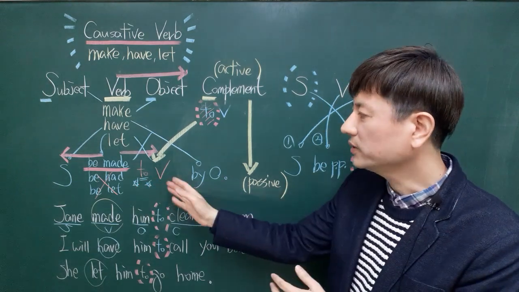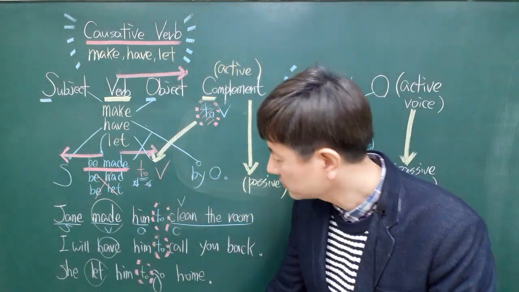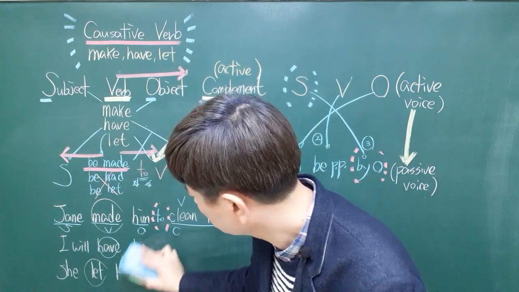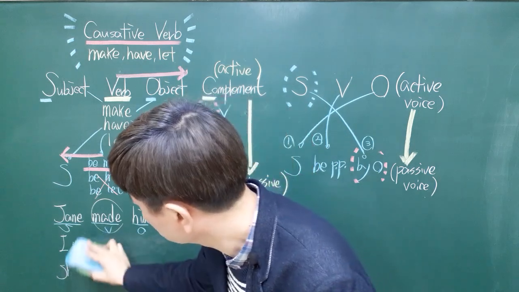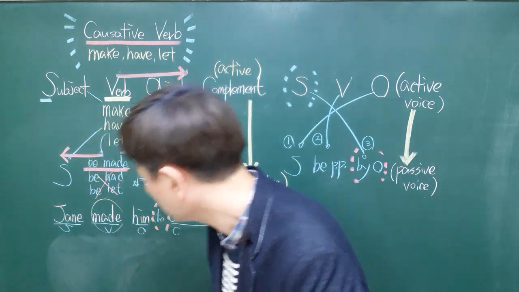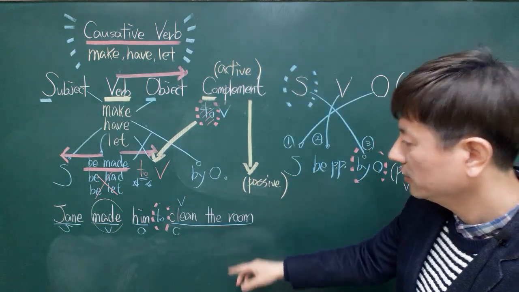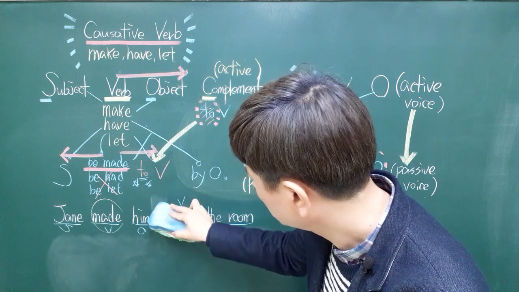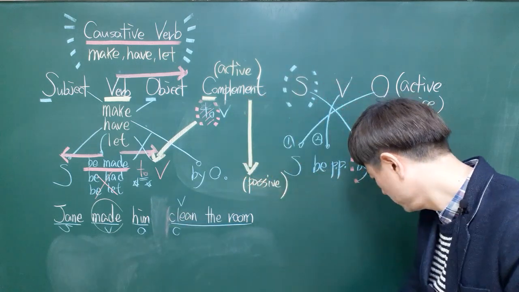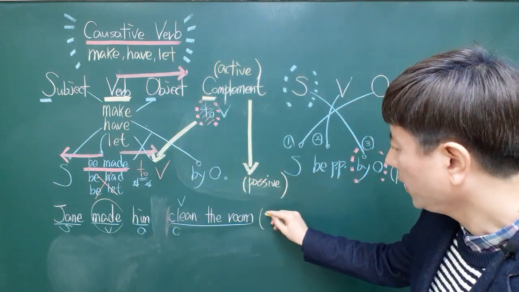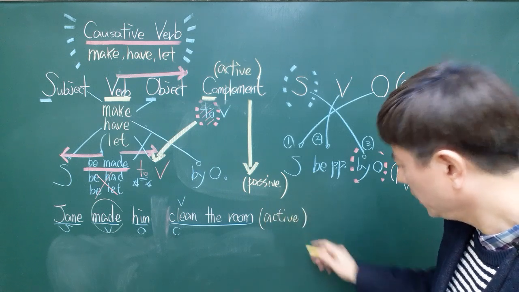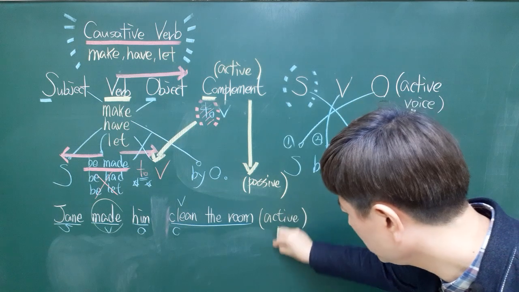So let's practice it with a sentence. Look at this. Jane made him clean the room. This one is the active form. And let's turn it into the passive form.